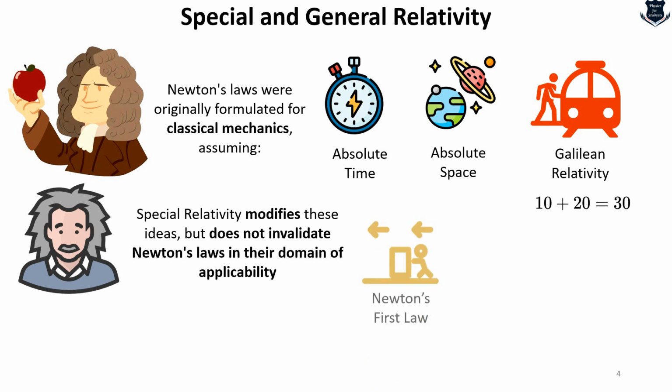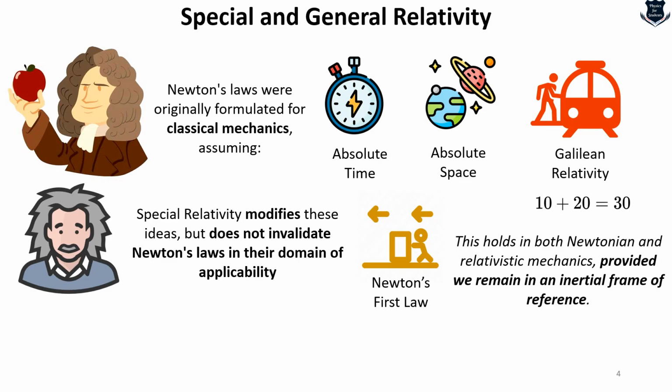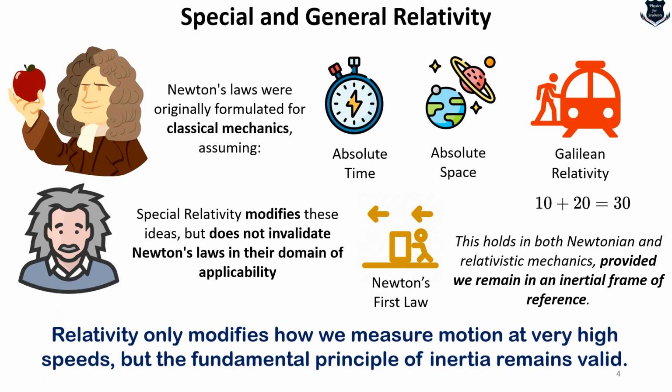So the first thing is the first law, that an object moves in uniform motion and remains in uniform motion unless acted upon by a force. This holds very well. So this holds in both Newtonian and relativistic mechanics, yes, but we have to assume that it is in an inertial frame of reference. We have understood what we mean by an inertial frame of reference. So that means relativity only modifies how we measure motion at very high speeds, but the fundamental principle of